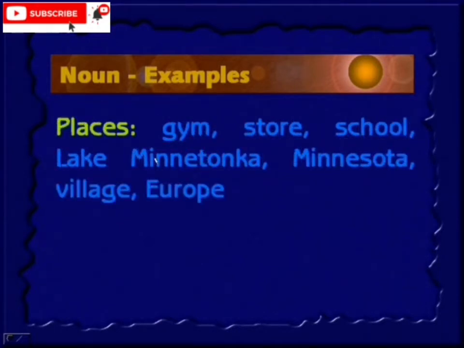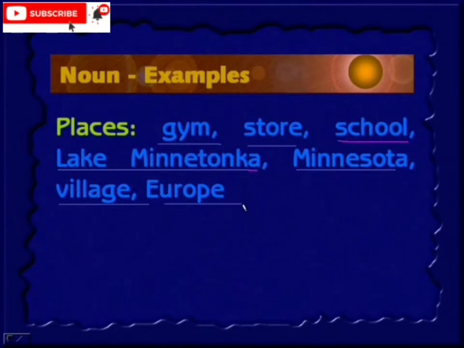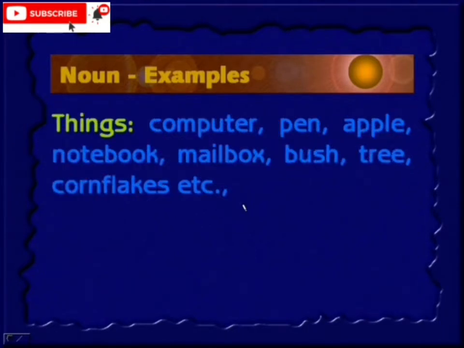Places. Gym, store, school, Lake Minnetonka, Minnesota, village, Europe. So these are the different place names. They all come under the noun.